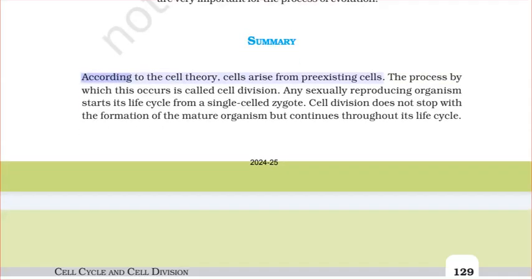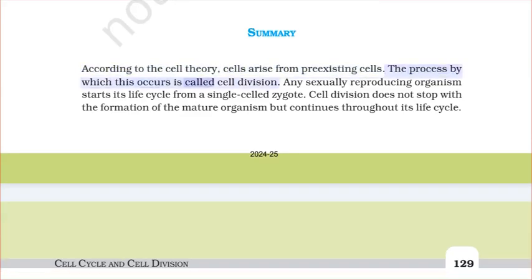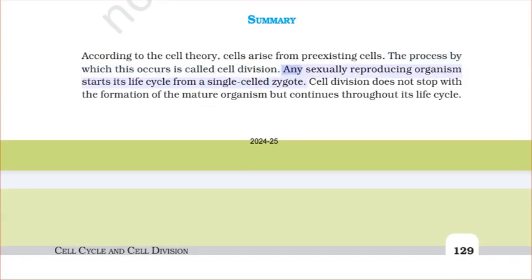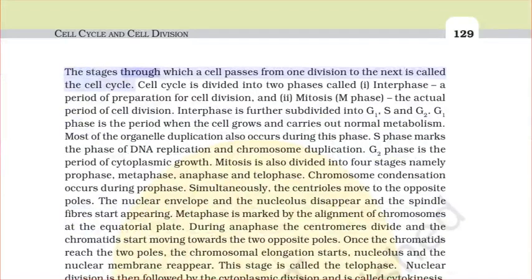Summary. According to the cell theory, cells arise from pre-existing cells. The process by which this occurs is called cell division. Any sexually reproducing organism starts its life cycle from a single-cell zygote. Cell division does not stop with the formation of the mature organism but continues throughout its life cycle. The stages through which a cell passes from one division to the next is called the cell cycle.